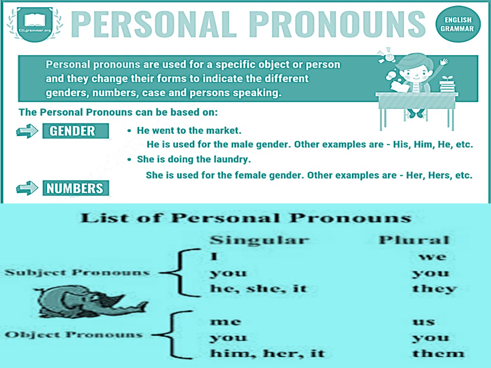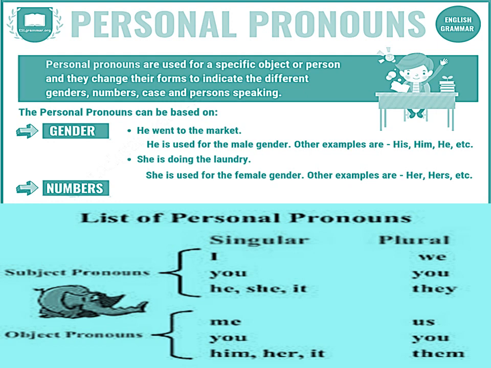Here personal pronouns can be based on gender. It can be about male and female. It can be about numbers. It can be about animals and things. Let us look at the examples. He went to the market. Now he went to the market. He is the personal pronoun here.